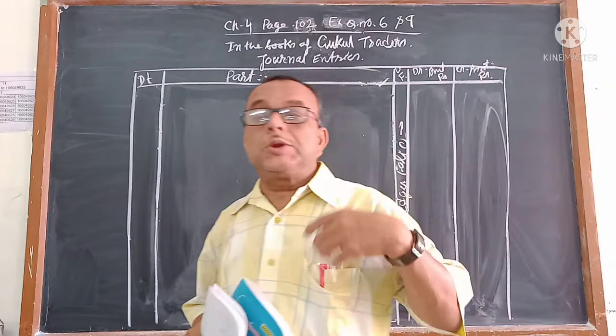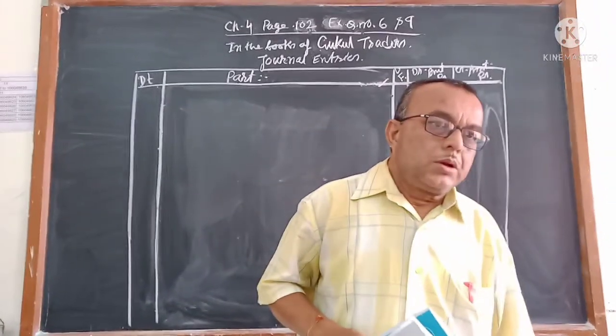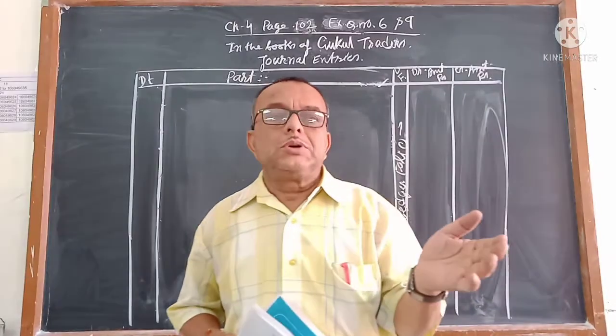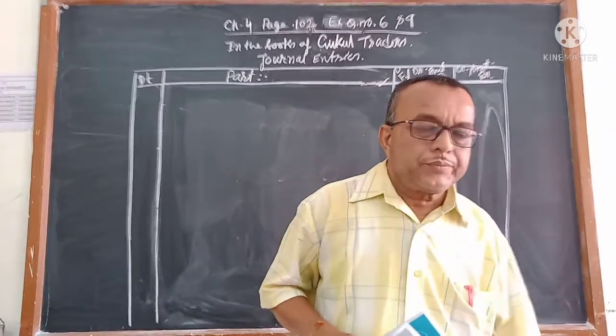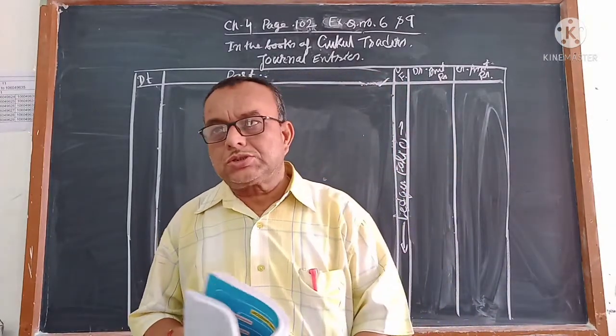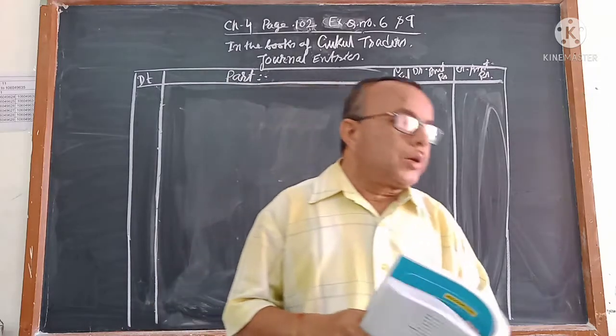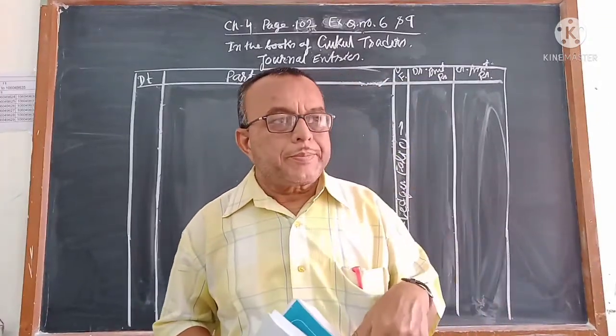It will not be possible for me to explain one by one all the illustrations and exercise questions given in your textbook. But among them, whichever you will feel difficult, that I will explain. You try to understand, and the remaining you practice. At last you will do the fair book. There also, if you feel difficult, you can tell me.